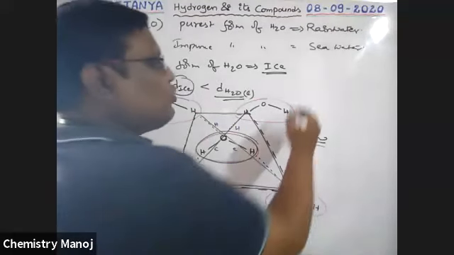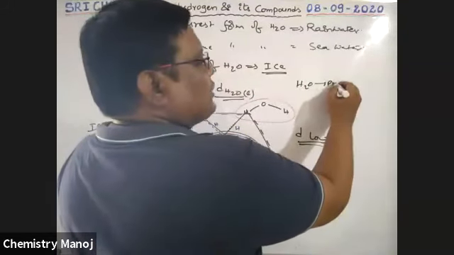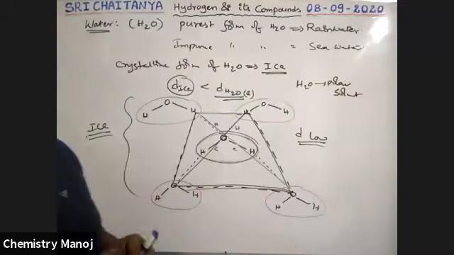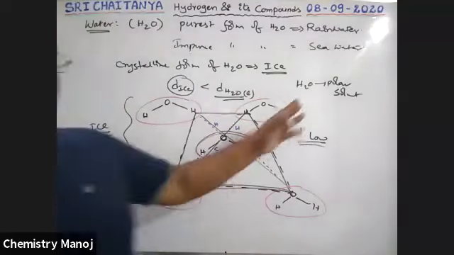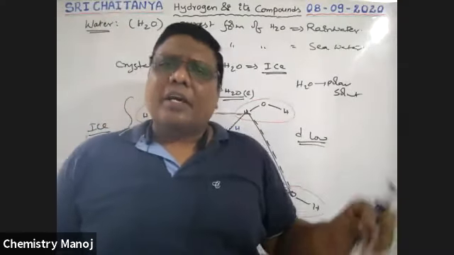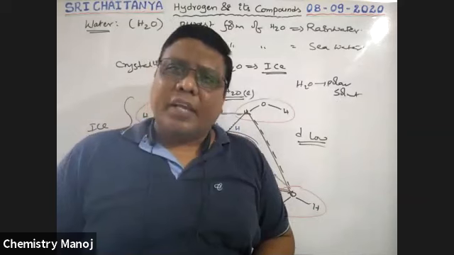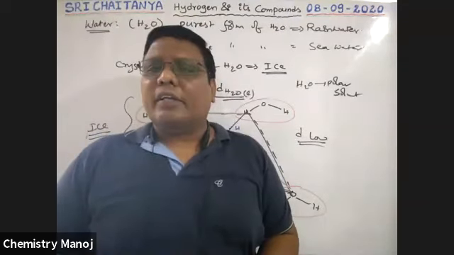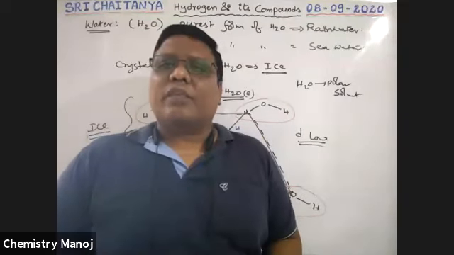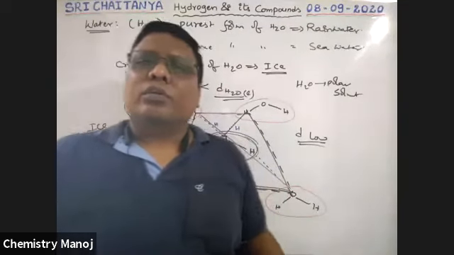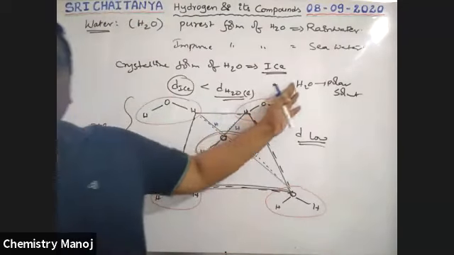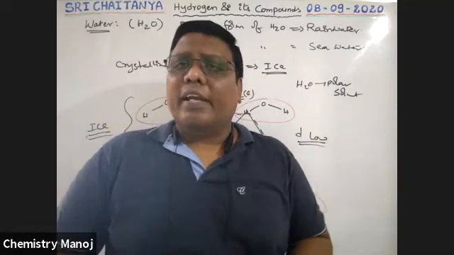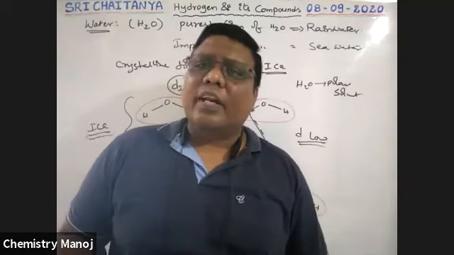Next, H2O, water, is a polar solvent. Most of the chemicals are soluble in water. That is why water is considered a universal solvent. So water is very, very important. Without water, our life is not there. We require water, and drinking water.